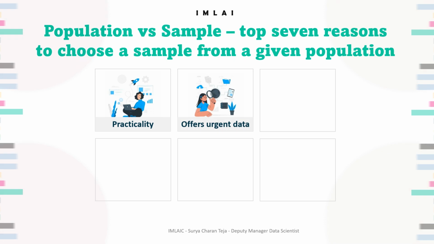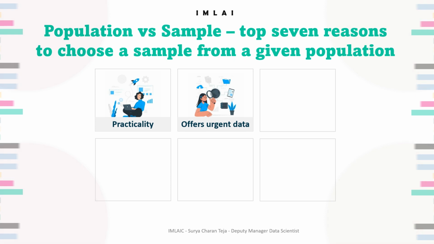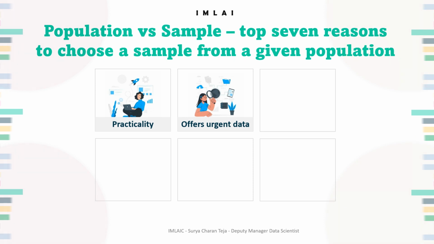The next reason is that it offers urgent data. When it comes to research, the amount of time available can be a defining factor for a study. A sample provides a smaller set of the population for review, delivering data useful to represent the whole population. Surveying a smaller sample as opposed to the entire population can save precious time for the researchers and offer urgent data.